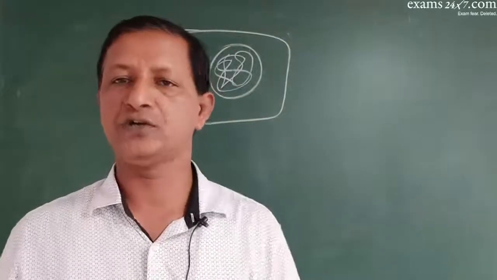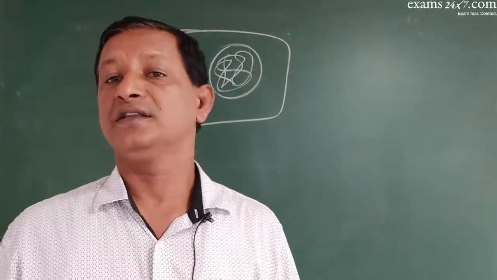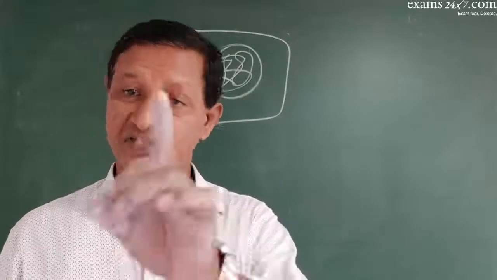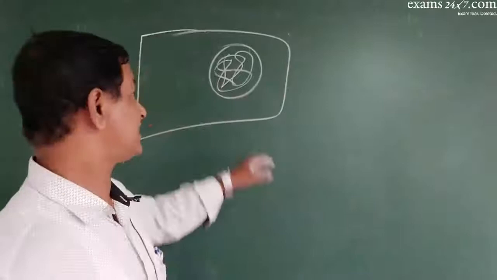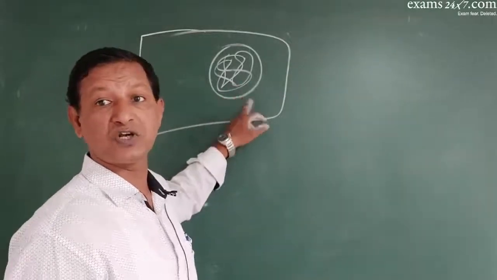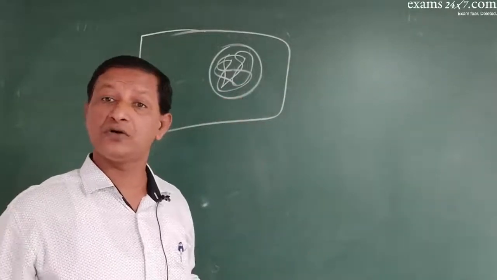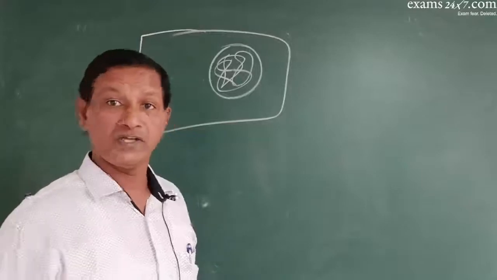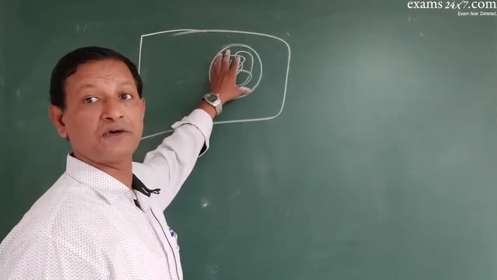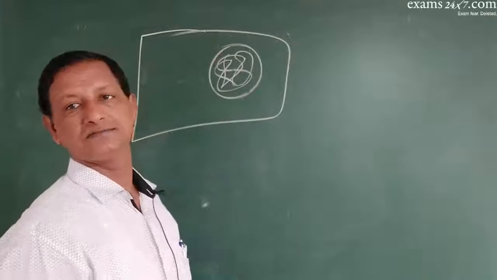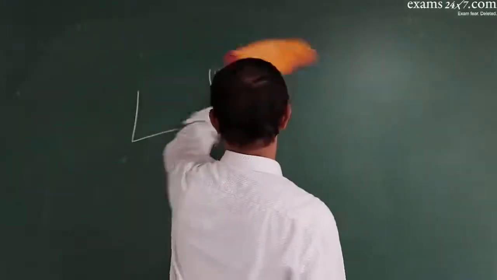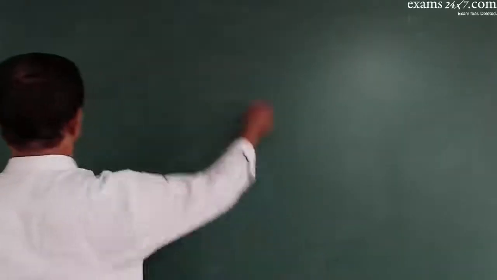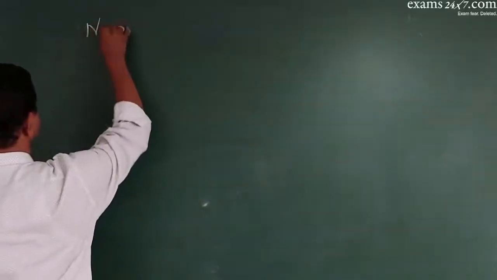In every nucleus of our cells, the number of chromosomes present is 46. How do all these 46 have to be packed within such a tiny nucleus, because the cell itself is micro, the nucleus is further micro, and inside that so many chromosomes have to be packed. How does it happen? That is explained by a model called